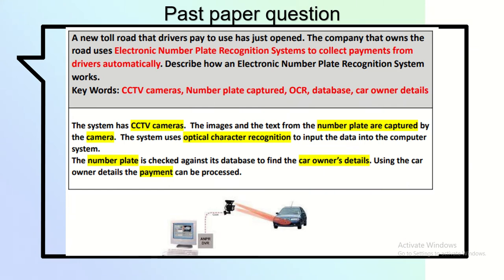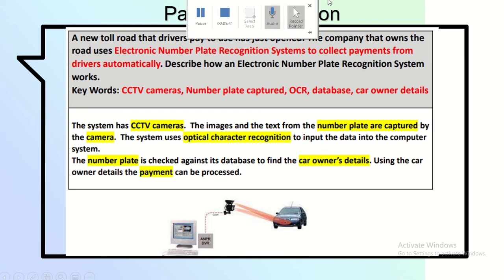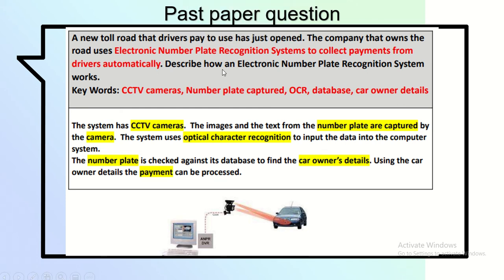Let's look at a past paper question that is asked from this topic. There is a new toll road that drivers are using where they need to pay. The company is allowing the road to use a number plate recognition system that will collect payments from you automatically. You have to describe how it works. So how that's going to work is there's going to be a CCTV camera.